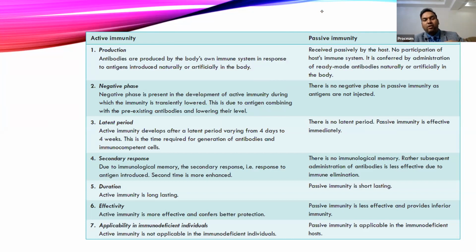In an immune deficient individual, active immunity doesn't show that much effect. Passive immunity, however, is very effective in immune deficient individuals. So this is the difference between active immunity and passive immunity.